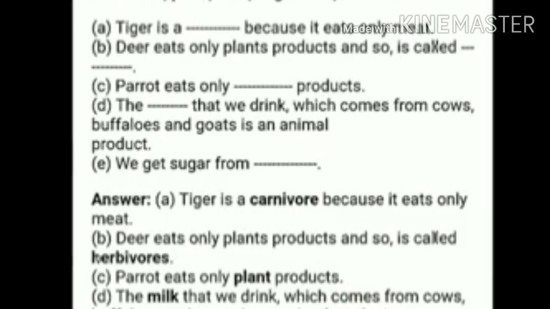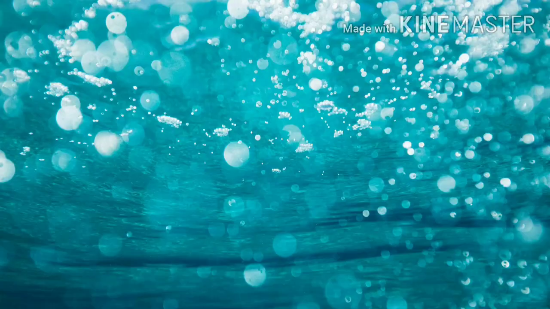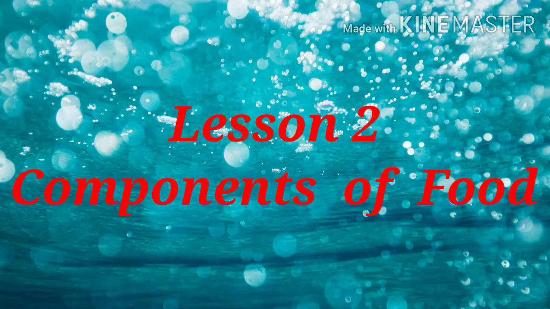The last one is we get sugar from sugar cane. The sugar that we use, which we also call chini, is obtained from sugar cane. This is also a plant product. Now lesson 1 is completed.